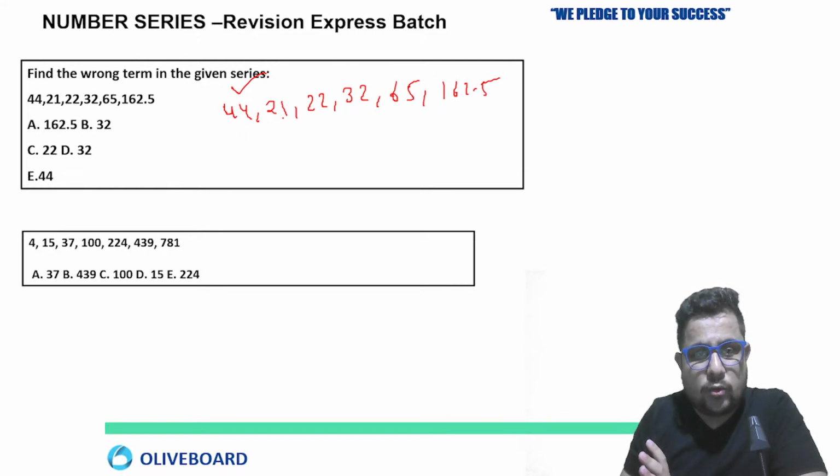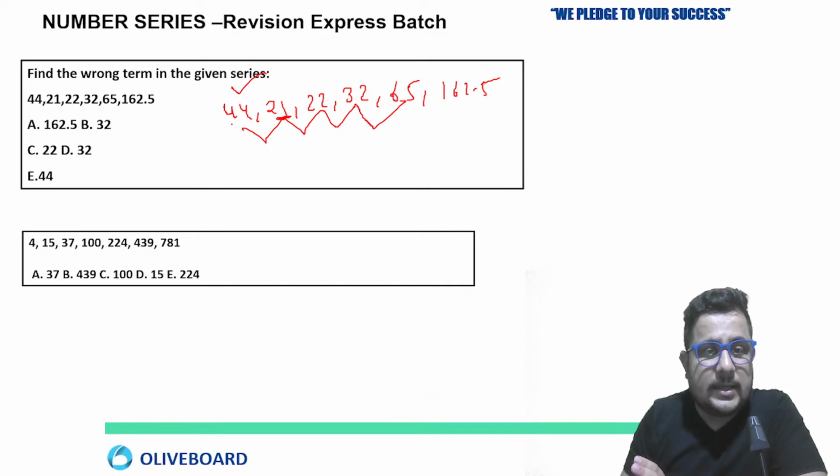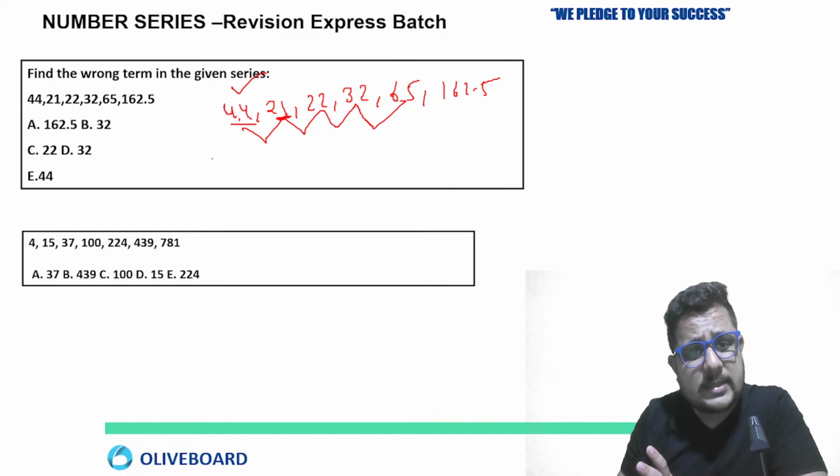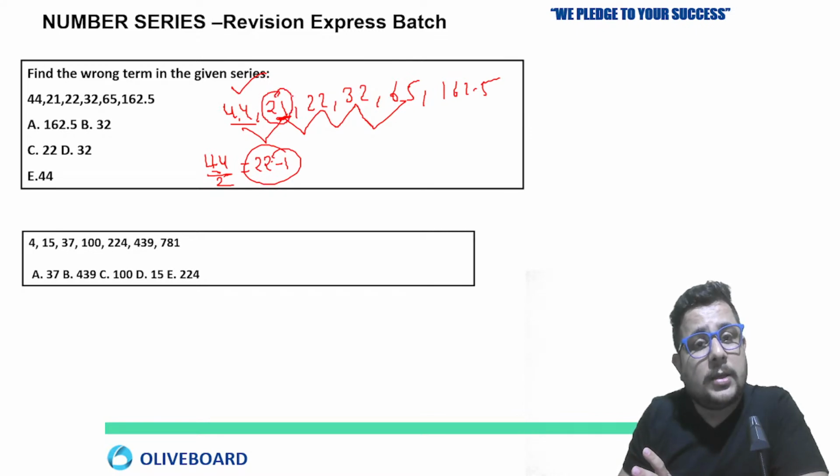So 44 to 21, it is getting less, decreasing, then increasing, then increasing, then increasing. So when it is decreasing, when you see like that, what we can see, just compare two numbers first. 44 to 21. How much you subtracted? 23. But 21 is almost near to half of 44 or not? So you will say yes, 44 by 2. You will get 22. 22 minus 1 will get you 21.